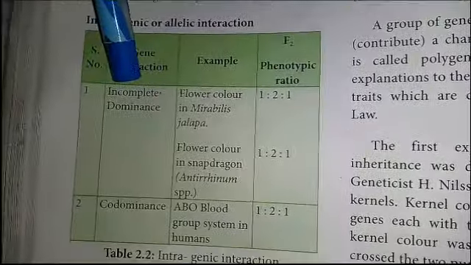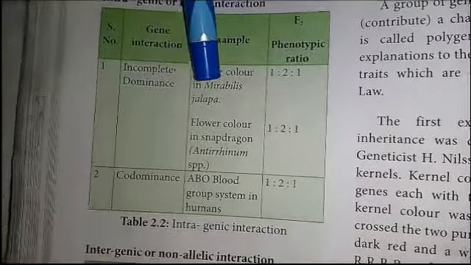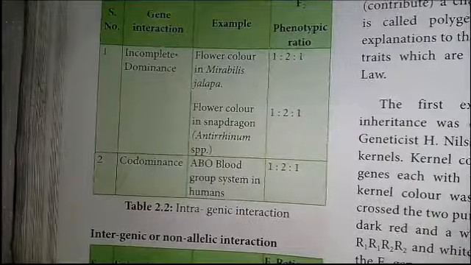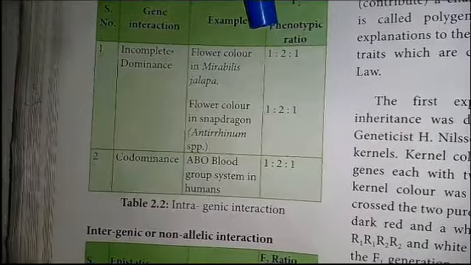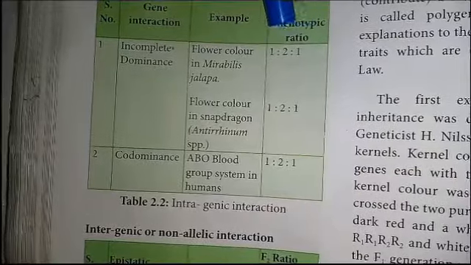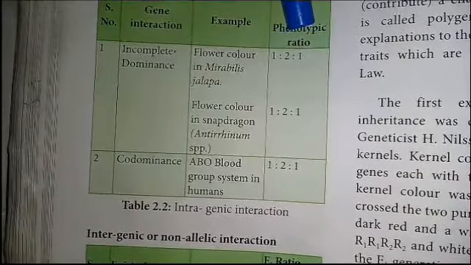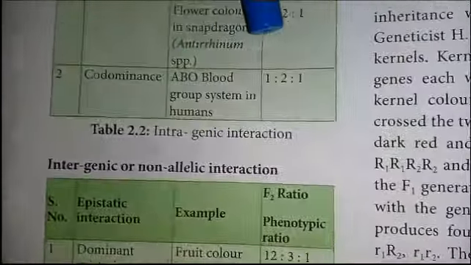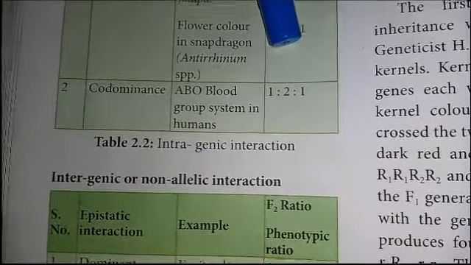Incomplete dominance, the flower color in Mirabilis jalapa. Here three different flower colors are shown in Mirabilis jalapa, that is red, pink and white, in the ratio of 1:2:1. The codominant ABO blood group is also seen in the ratio of 1:2:1.